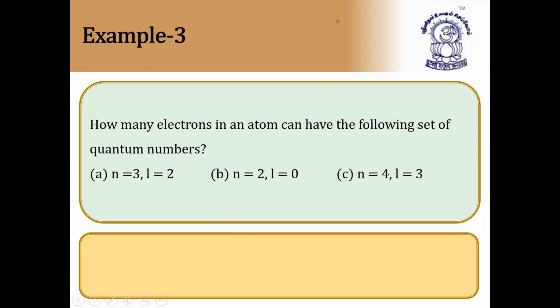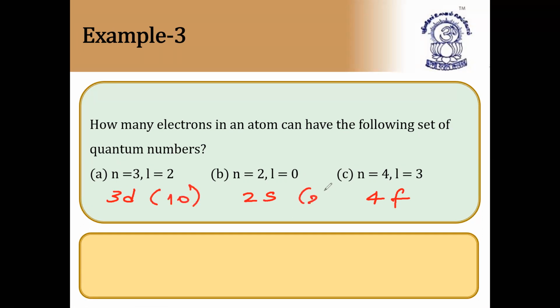How many electrons in an atom can have the following set of quantum numbers? How many electrons they are asking, that is most important. Electrons means we have to see the shells. So n is equal to 3, L is equal to 2. n equal to 3 and L equal to 2 means 3d. First one is 3d. Second one is 2s. Third one is n equal to 4, 4f. So d is 10 and s is 2 electrons, f is 14 electrons. So 10, 2 and 14 respectively, because 4f can take maximum 14 electrons.